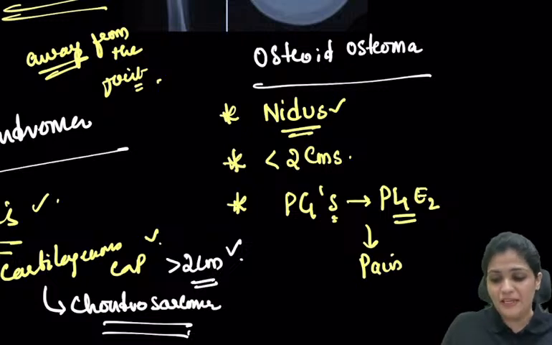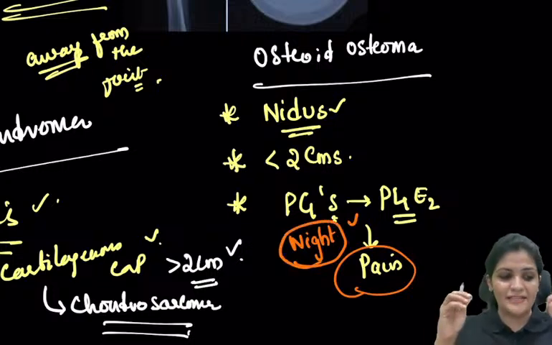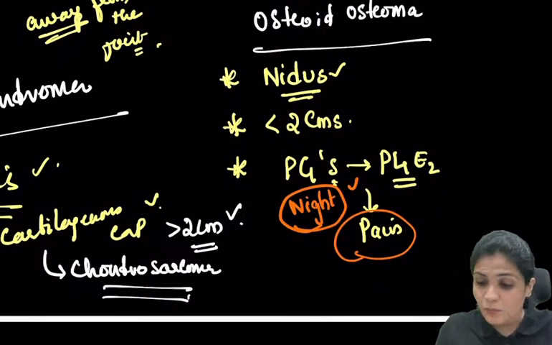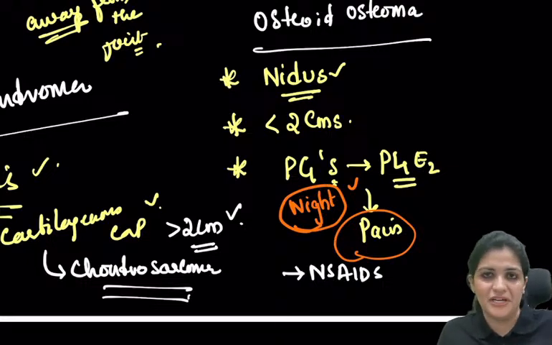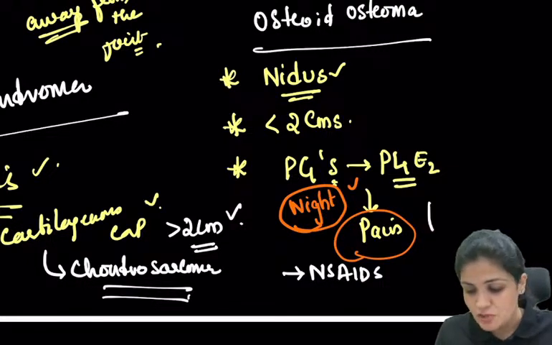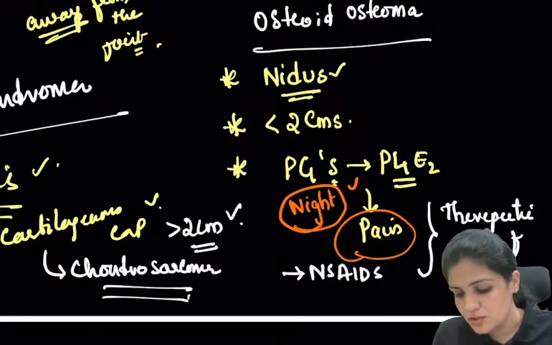This pain is mostly seen at night time, and the patient complains about night pains, and these pains are relieved by NSAIDs. NSAIDs are nothing but prostaglandin inhibitors. This gets inhibited and the pain is relieved. So this is also considered the therapeutic test for your osteoid osteoma.